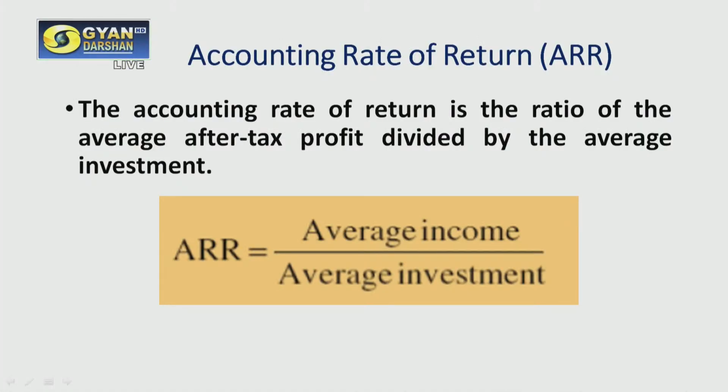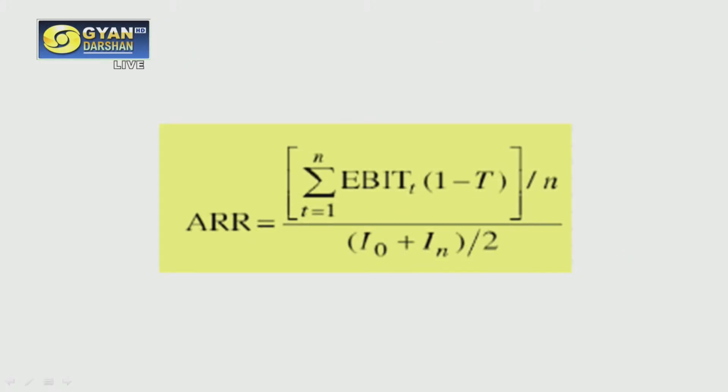As the name suggests, it talks about rate of return. Accounting rate of return is the ratio of average after-tax profit divided by average investment. That means they are talking about rate of return. What is our return and at what rate are we going to get the return? So our average income needs to be divided by average investment, and by using this, we can calculate our average rate of return.